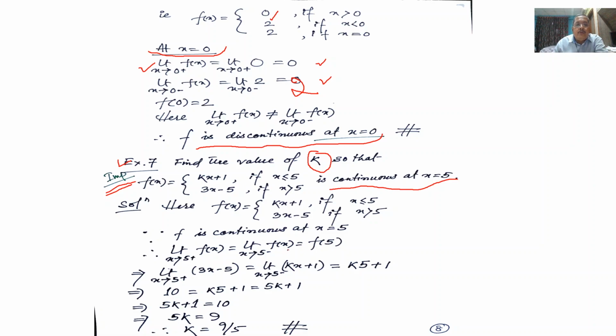That means the right hand limit is equal to the left hand limit is equal to the value of the function. Then the function is continuous at the point x equal to 5.